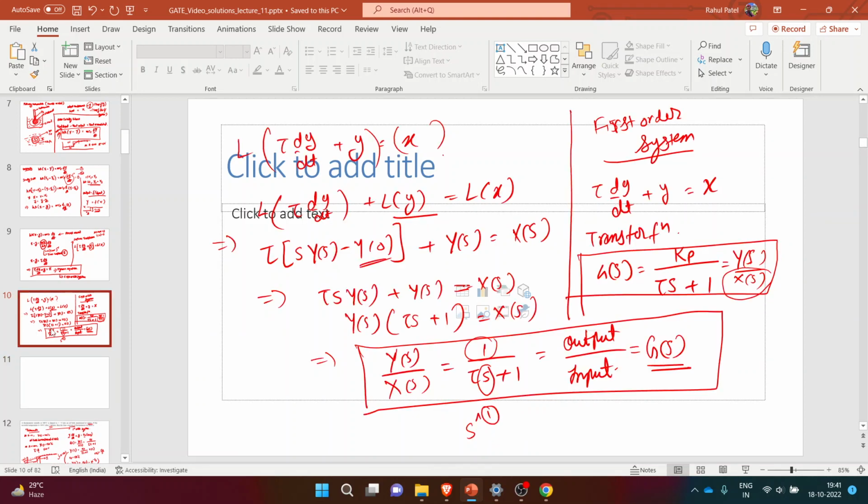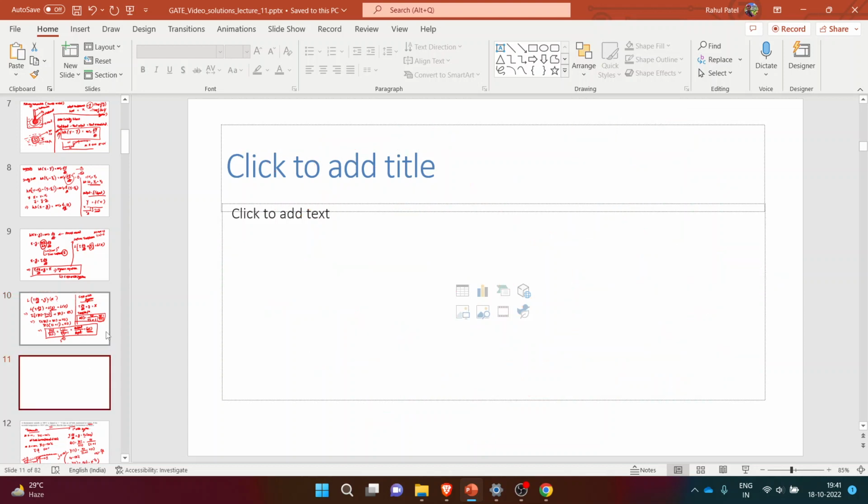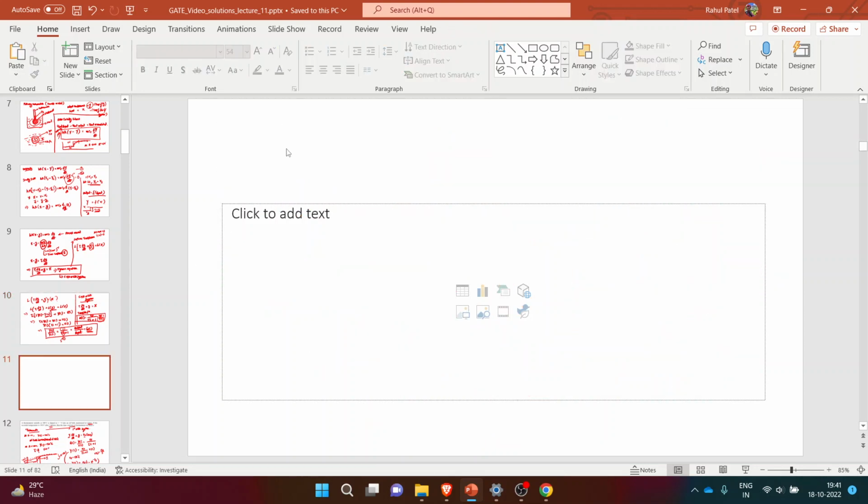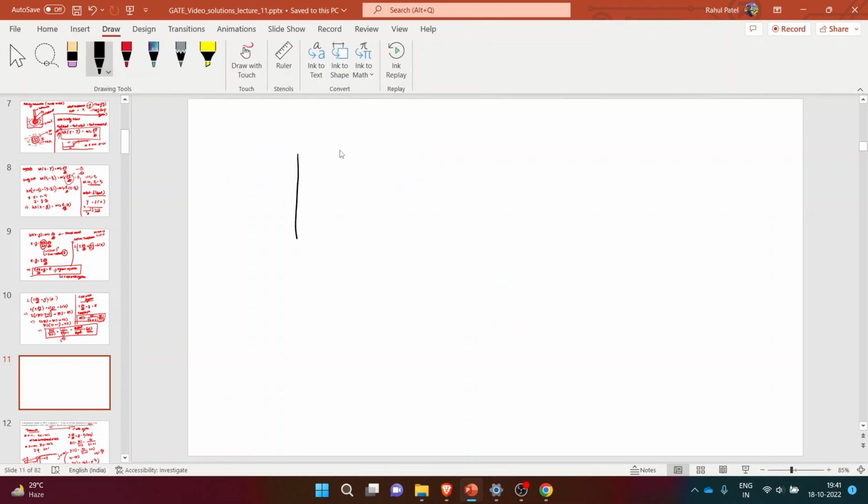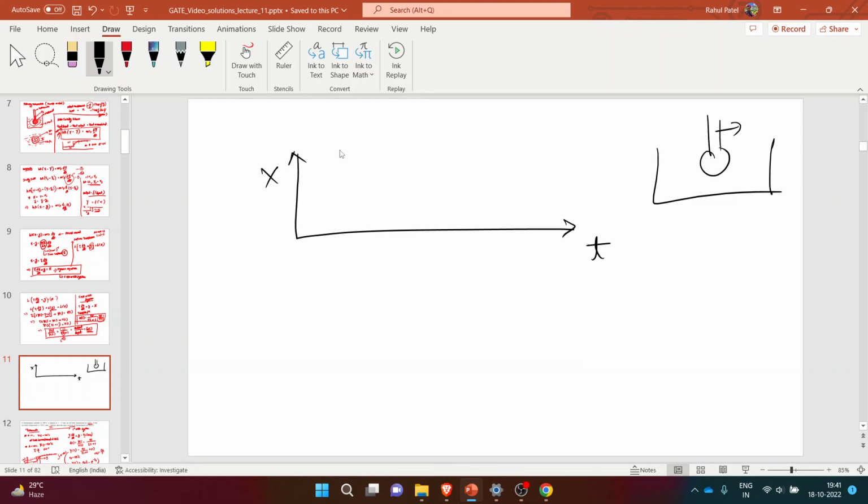So Kp is the process gain of the system. Let me just show you. Let's call this axis time, and x is my input. Initially I have a thermometer that is kept at 100 degrees Celsius.